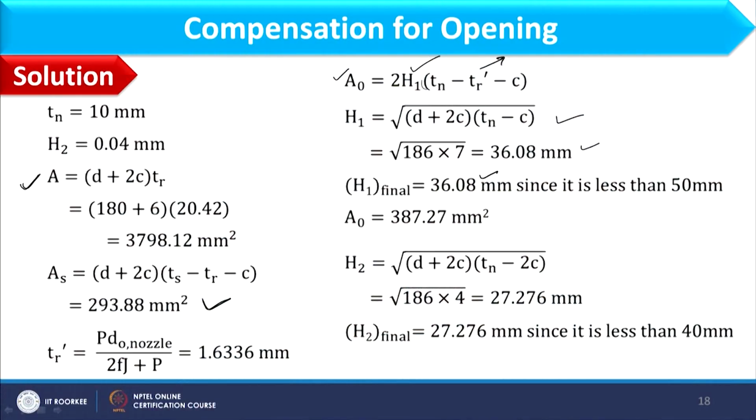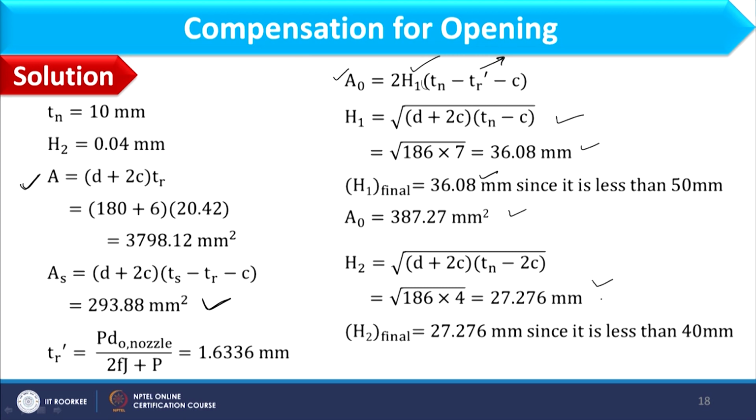Okay. So that will be compared with the outer length of the nozzle. Outer length of the nozzle in this case is 50 mm. Now, H1 is less than 50 mm. So H1 we will consider as 36.08. Considering these values, AO we can find as 387.27 mm square.